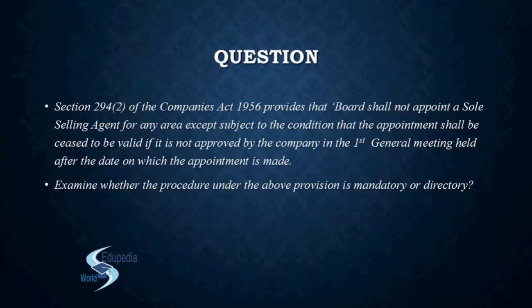Right? Then they say, examine whether the procedure under the above provision is mandatory or directory. So this is not just what you're going to write in your answer. Next, you automatically go on to include, because they also say that you have to state the distinction between the mandatory and the directory provision. But even if they don't write, include it. Why? Because they are asking you to compare and you have not given anything substantial so far. So it is better you include such comparison so that they know that yes, you know the answer and you have given it on the basis of such assessment. Right? So you say that okay, the mandatory provision prescribes substantive conditions, whereas directory provisions give you technical conditions.